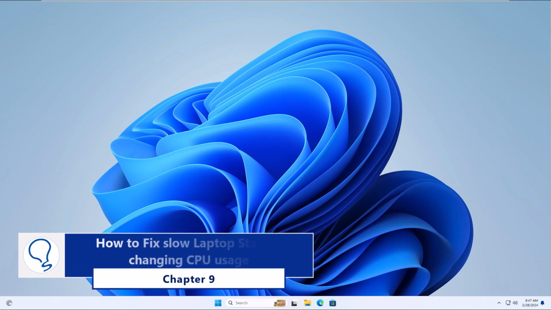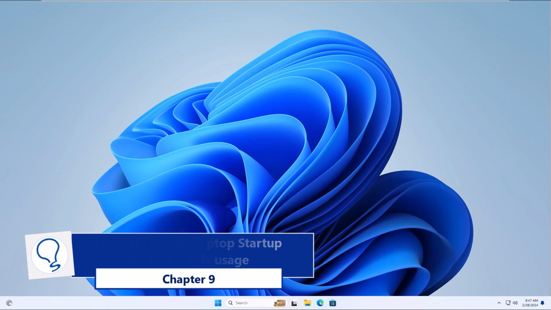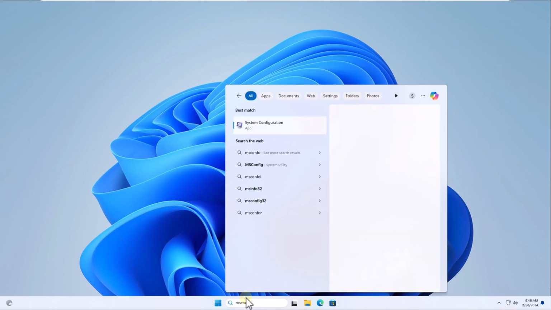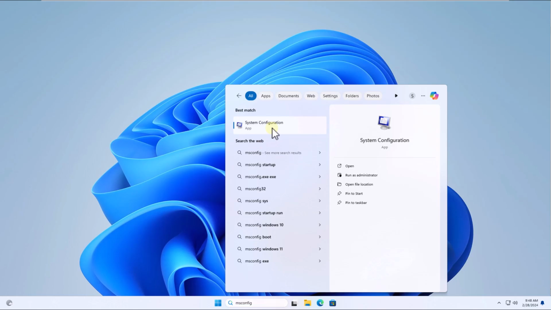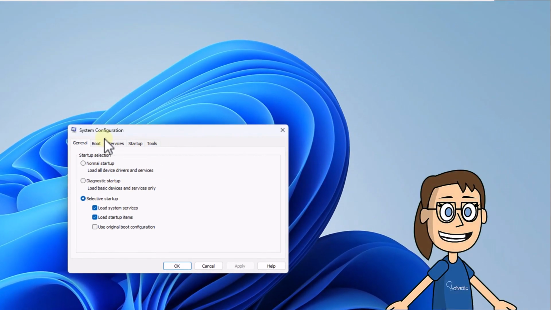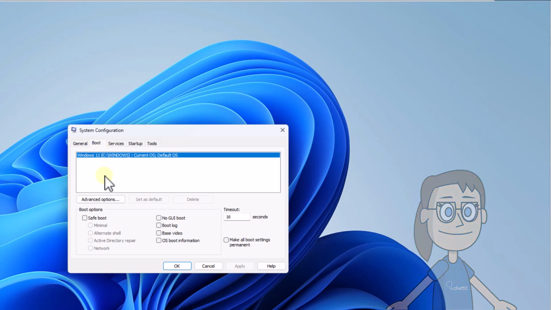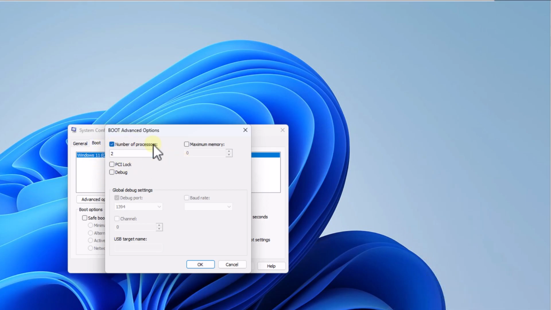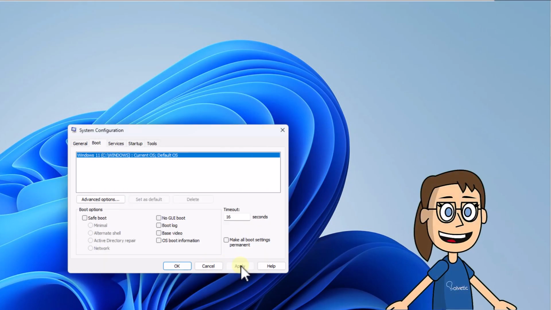Chapter 9. How to fix slow laptop startup changing CPU usage. To start, enter msconfig in the search box. Open System Settings. You are going to go to the Boot tab and there click on Advanced Options. After that, check the box, Number of processors, and define the quantity to use. Click on Apply and OK, and if you wish, you can restart the system.